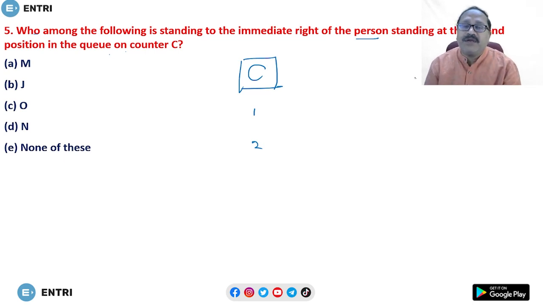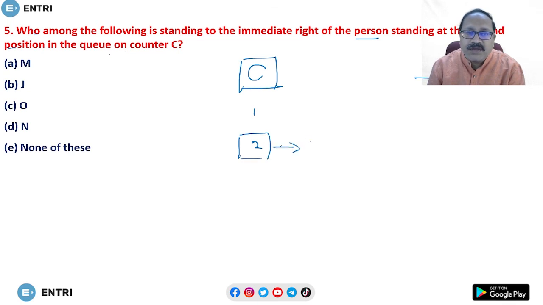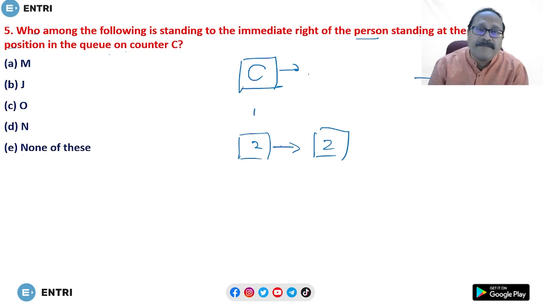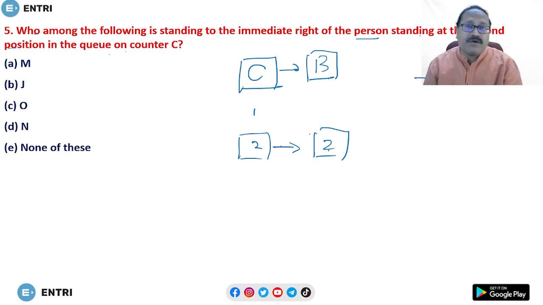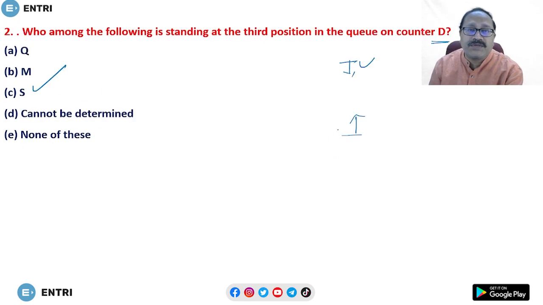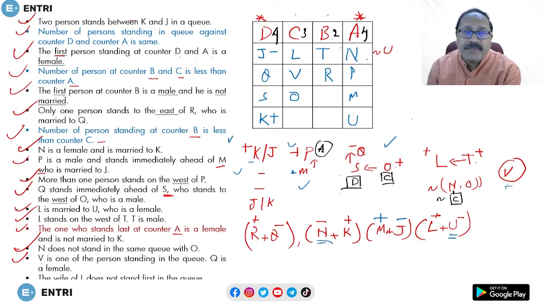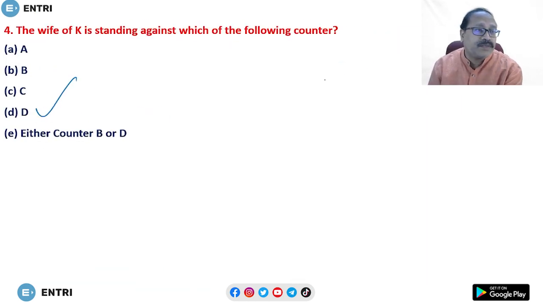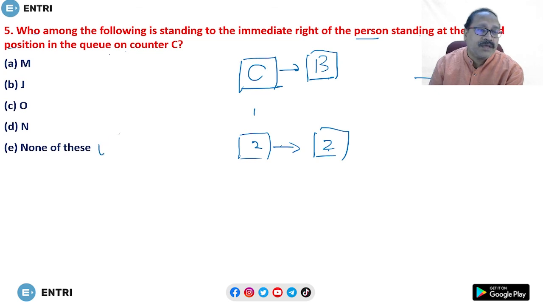Your right, immediate right, of the person standing at the second position in the queue in counter C. This is counter C, second position. So what is on the immediate right of this? Counter B is there. So actually the question is asking who is at B2. Find out B2 in the arrangement. This is B2, that's R. Let's check. We have R. R is not there. Answer is none of these.